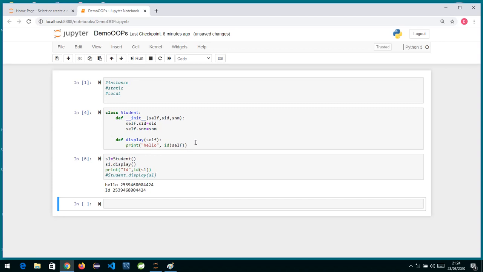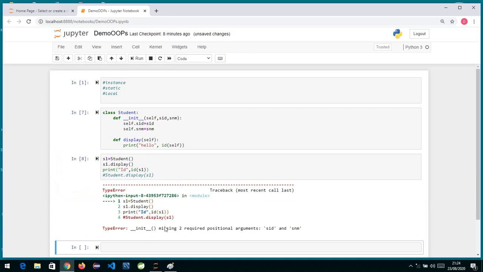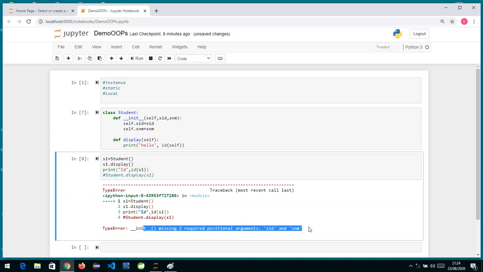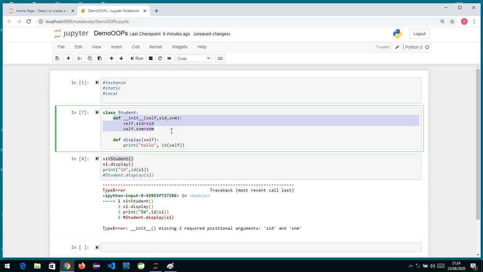First I need to run this, shift enter, and now this. You will see it is giving me an error that the init method is missing 2 positional arguments. So whenever I create an object, if you have written an init method inside your class, that will be invoked automatically. It's like a constructor.